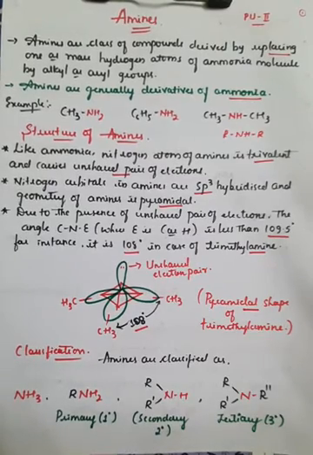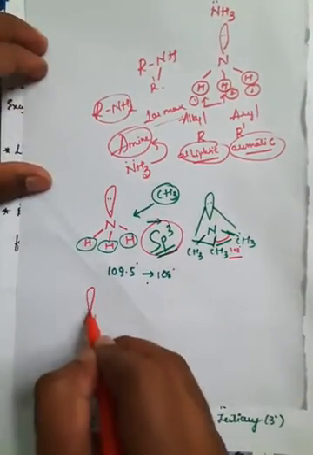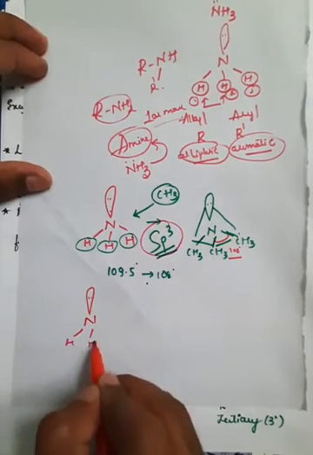Further, if you go for the classification of amines, generally amines are classified as primary, secondary and tertiary. This classification depends completely on the number of hydrogen atoms replaced in the ammonia molecule. For example, primary means there is only one alkyl group, which replaces only one of the hydrogens. Generally we know that nitrogen is bonded with three hydrogen atoms along with one lone pair of electrons, that is hydrogen and hydrogen.